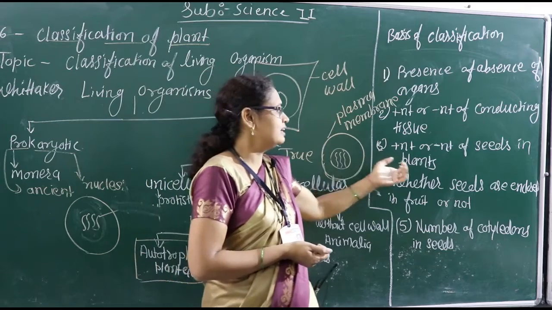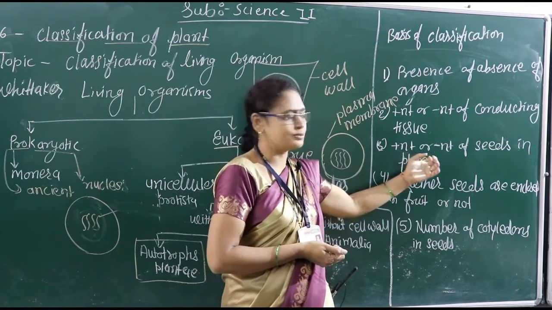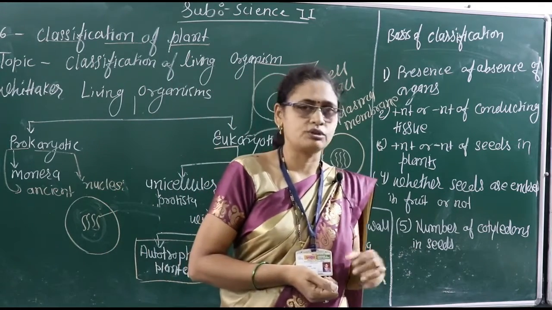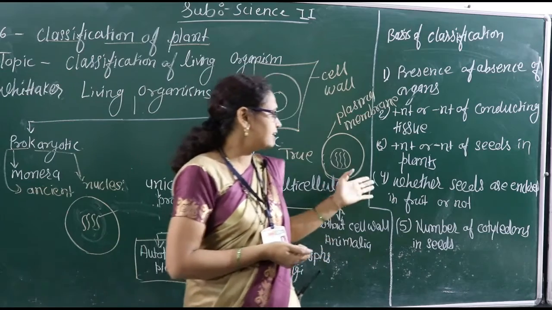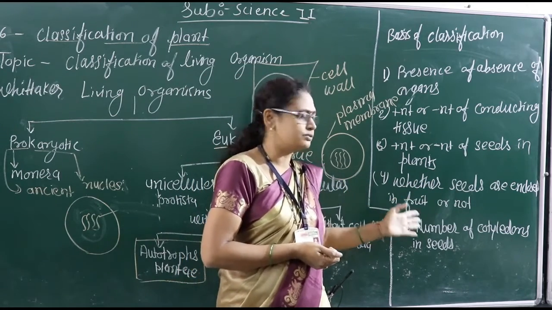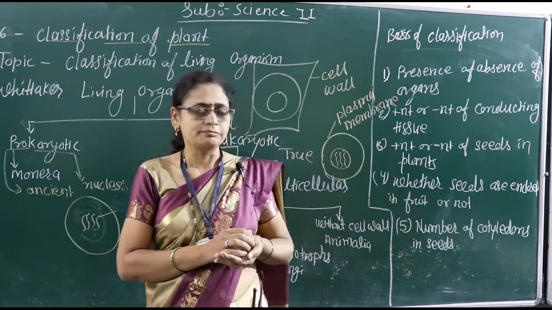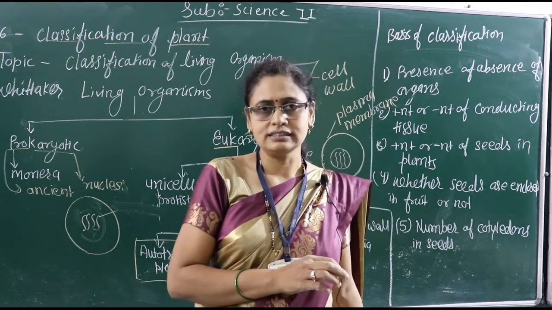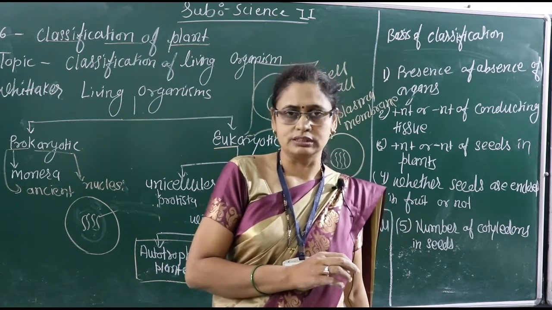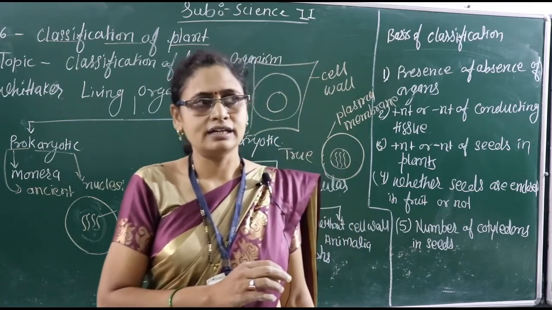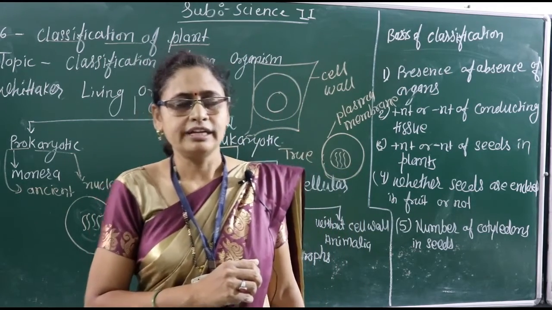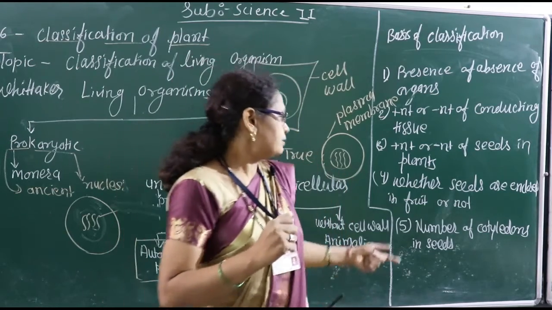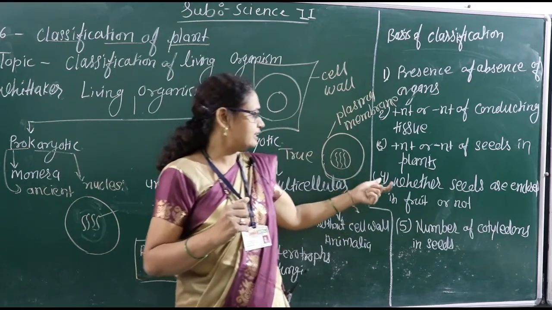And the third criterion is the presence and absence of seeds. All of you see that some plants have seeds and some plants do not have a seed. Now the fourth criterion: whether the seeds are enclosed in a fruit or not. Okay, some seeds, just like all of you see the plant cycas, in cycas seeds are present without formation of fruits. And you can take the example of a mango. In mango, the seed is present inside the fruit. So on the basis of that, we can take our fourth basis.